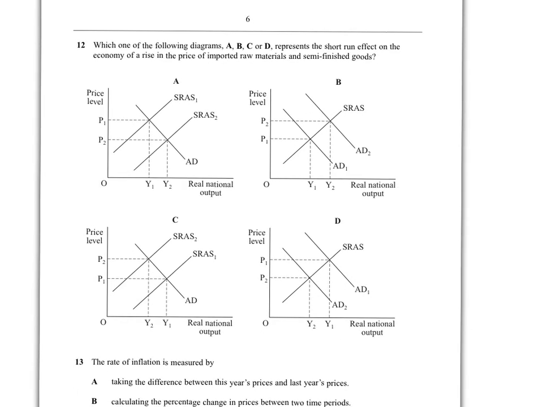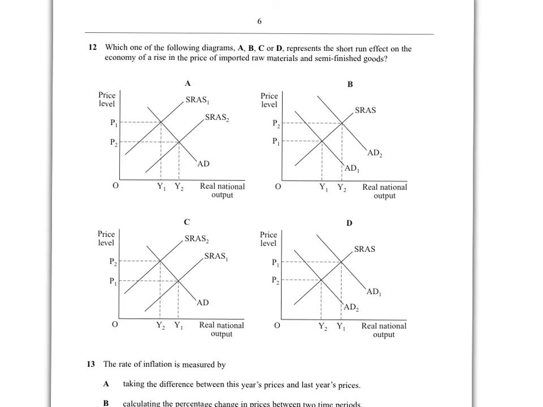With these ones, what you do is you read the thing and it says two things. There's a rise in the price of imported raw materials and semi-finished goods. Oh, it's only one thing. This is ridiculously easy. Okay, so if there's a rise in the price of imported raw materials, what's going to happen to a firm's costs? A firm's costs are going to go up.